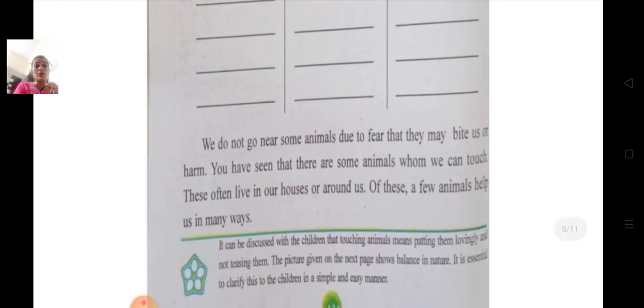We do not go near some animals due to fear that they may bite us or harm us. You have seen that there are some animals whom we can touch. These often live in our houses or around us. Of these, a few animals help us in many ways.